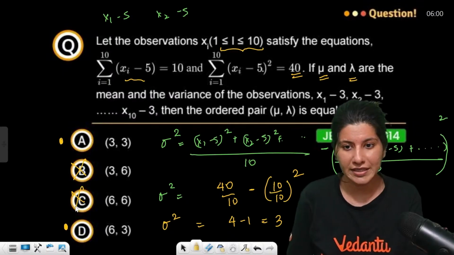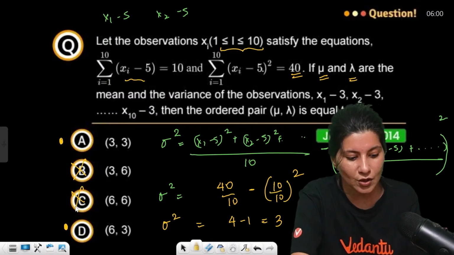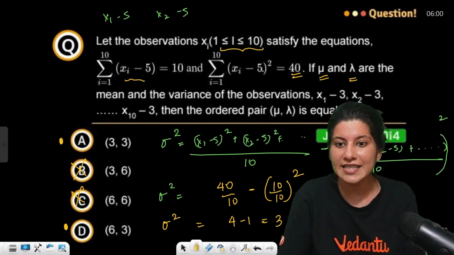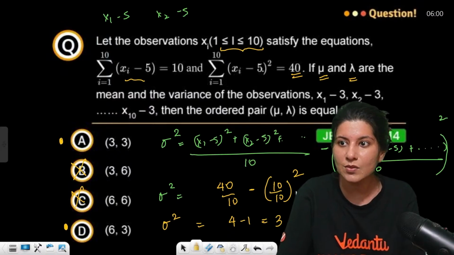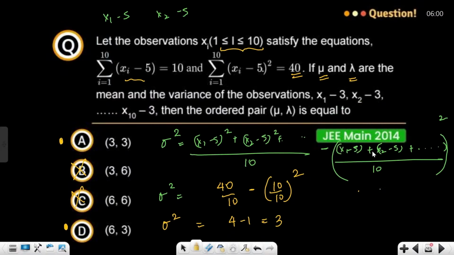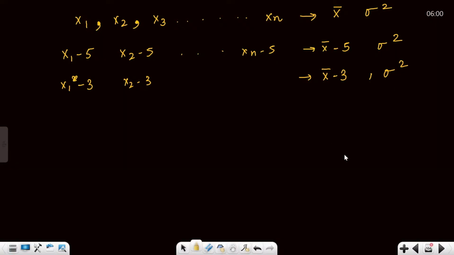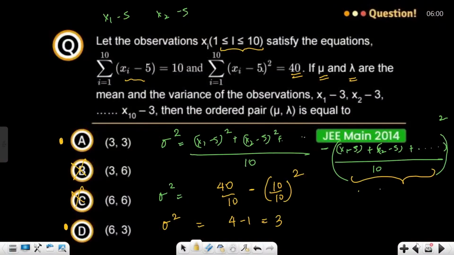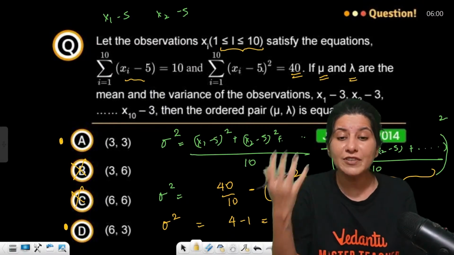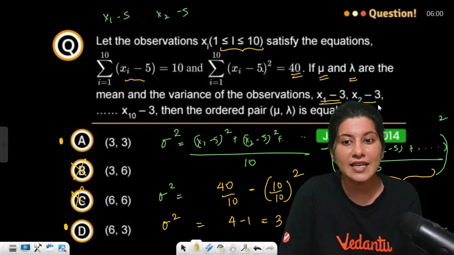Now one more thing, understand. Did you notice that the mean of xi minus 5 is coming out as 1? The mean of these observations x1 minus 5, x2 minus 5 is 10 by 10, which is 1. Now you are looking for the mean of x1 minus 3, x2 minus 3.